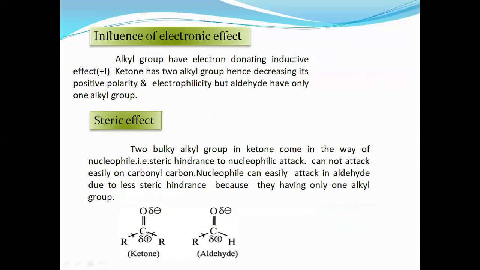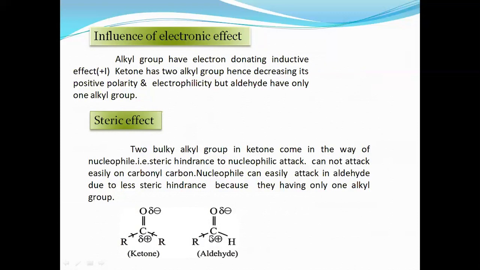As electrons are pushed towards the carbon, the electrophilic character of the carbonyl carbon goes on decreasing.